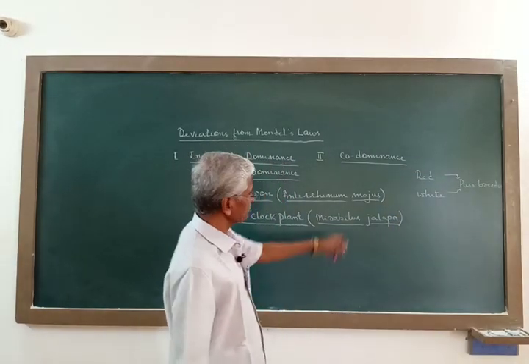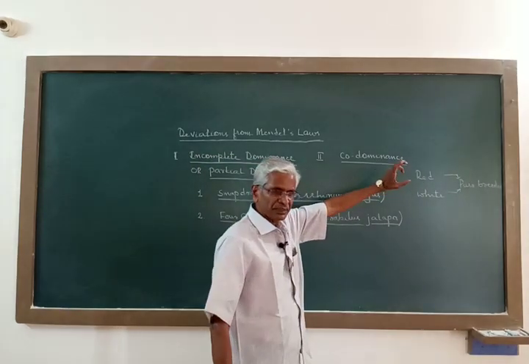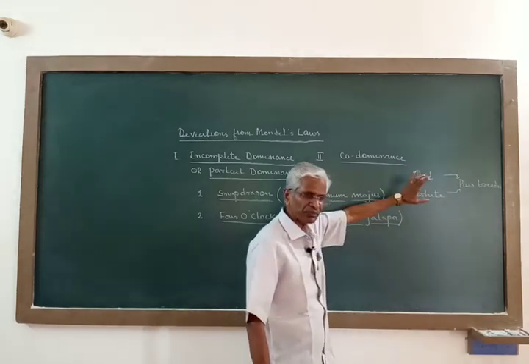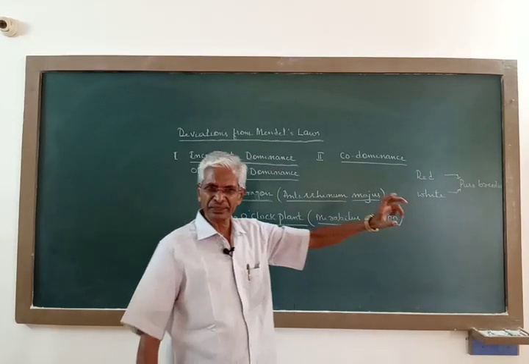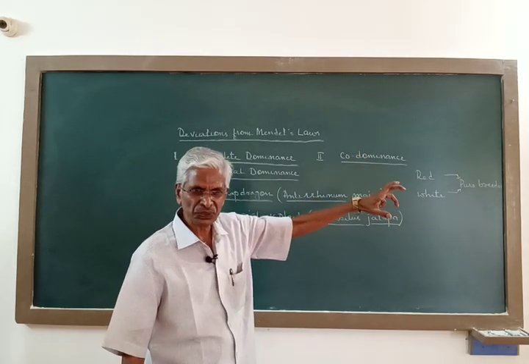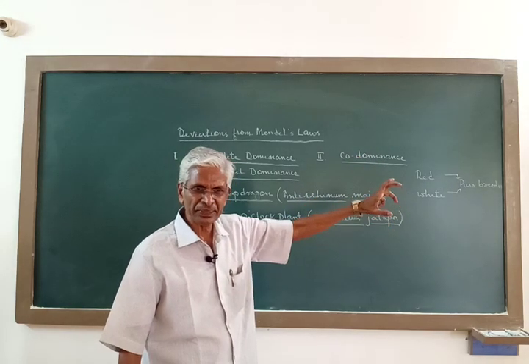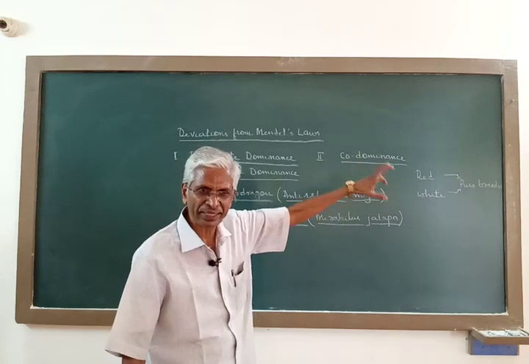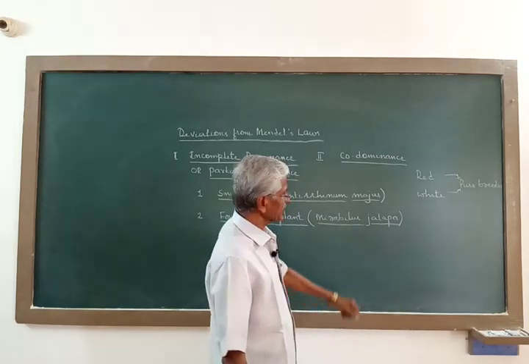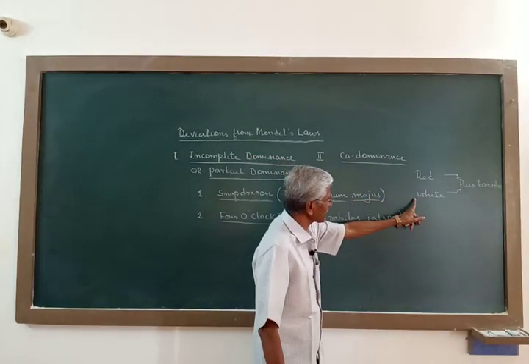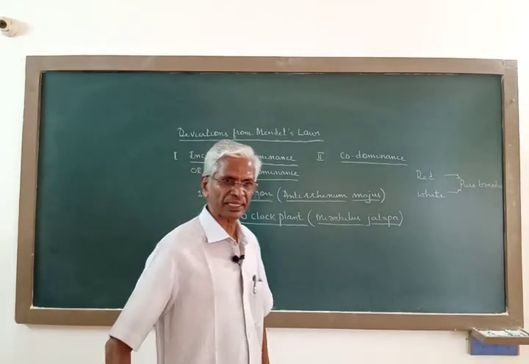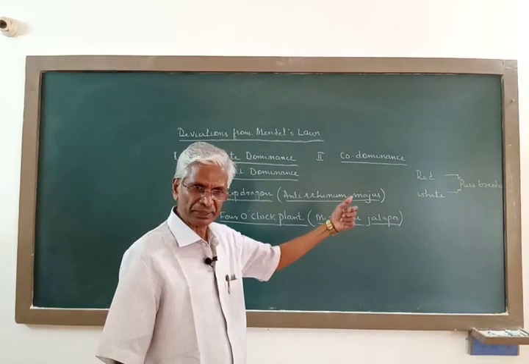When the factor responsible for red flower and the factor responsible for white flower are brought together in the F1 progeny, the expression is via media between the expression of these two factors. So ultimately the flower color in the F1 progeny will be neither purely red nor purely white, but a clear mixture of red and white, that is pink.